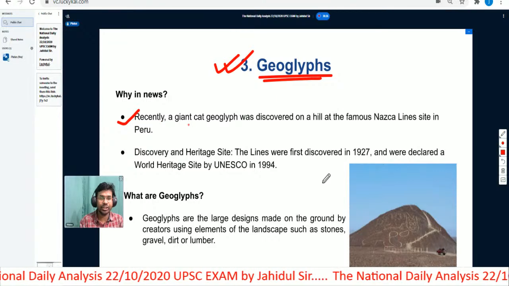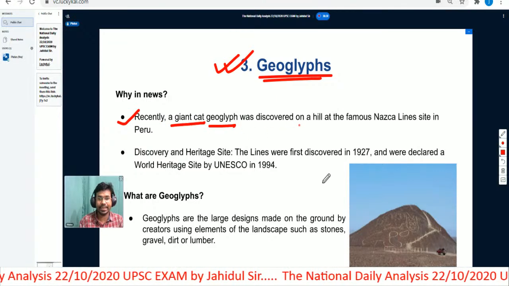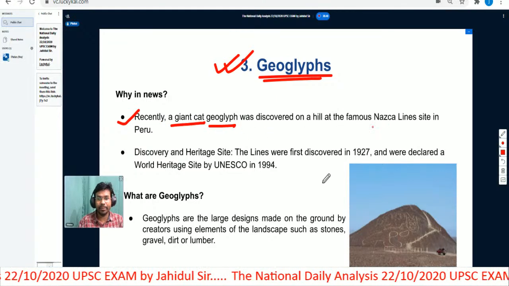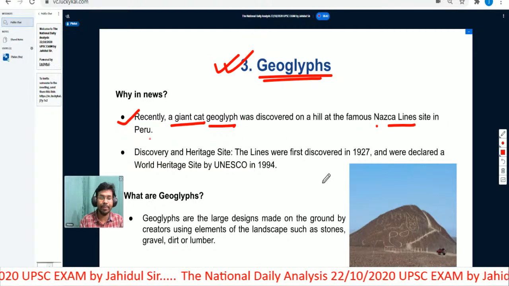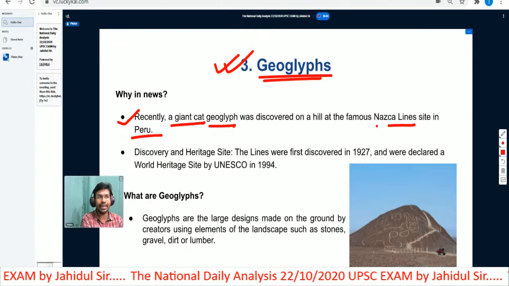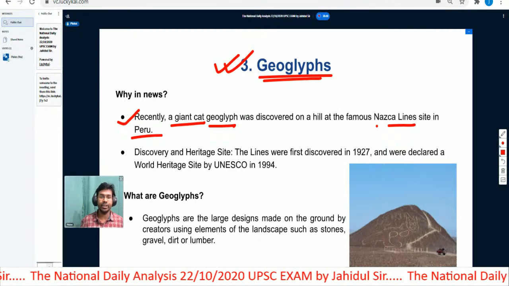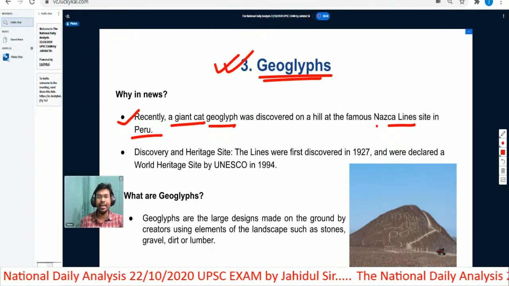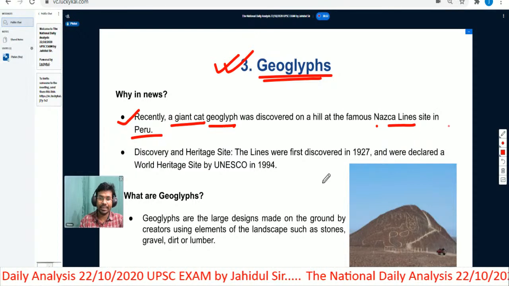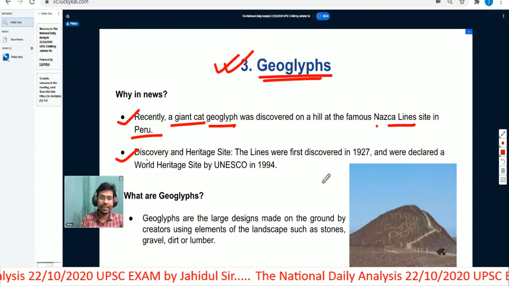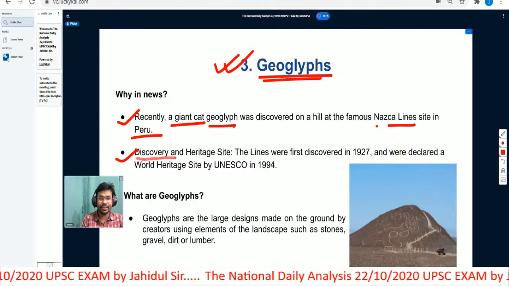Recently, a giant cat geoglyph was discovered on a hill at the famous Nazca Lines site in Peru. Peru is a country in South America.